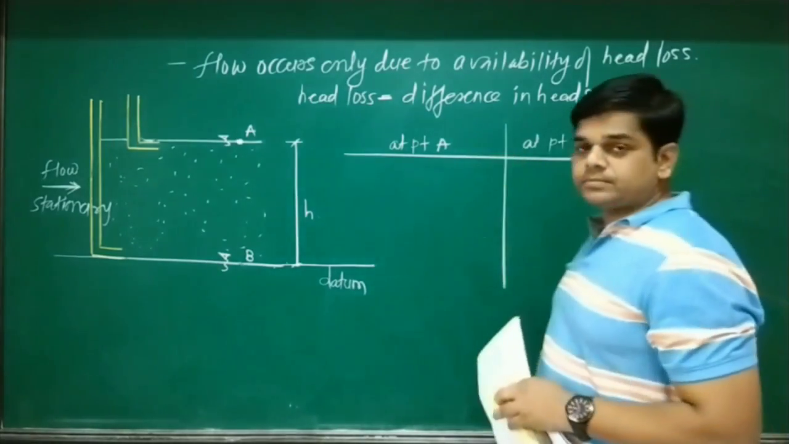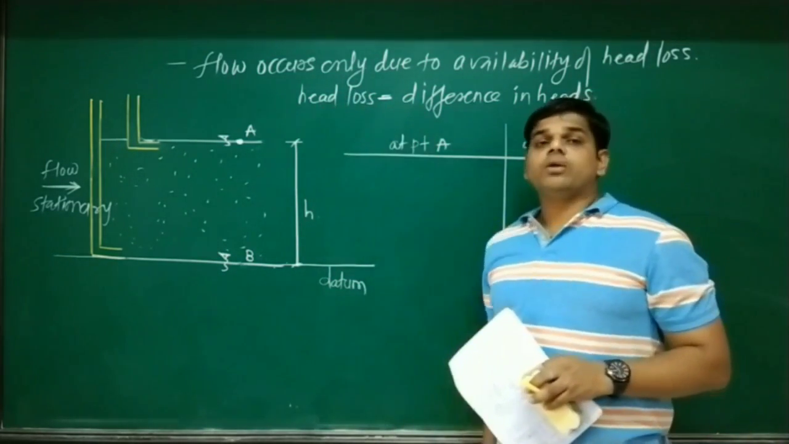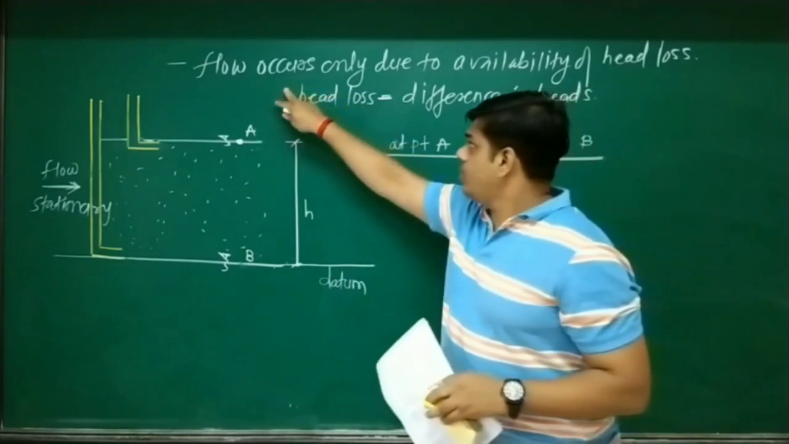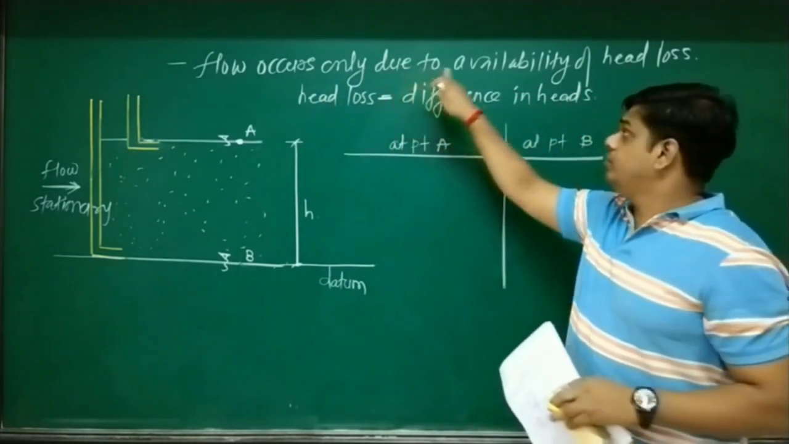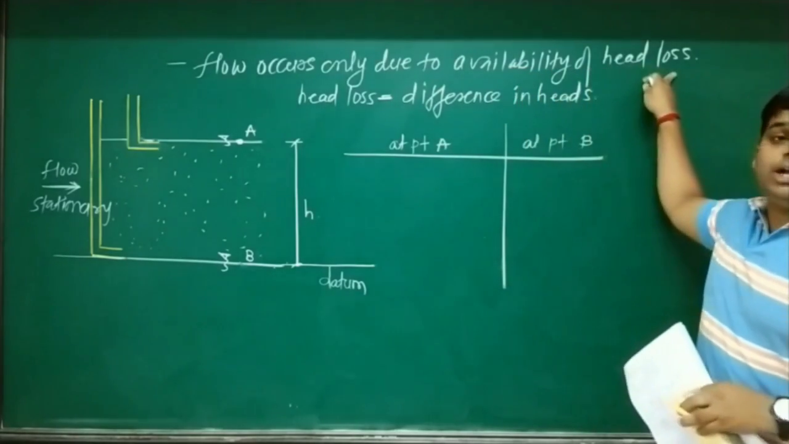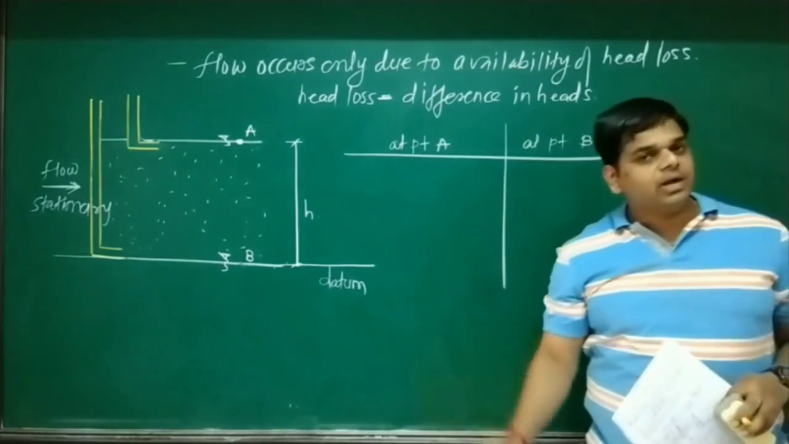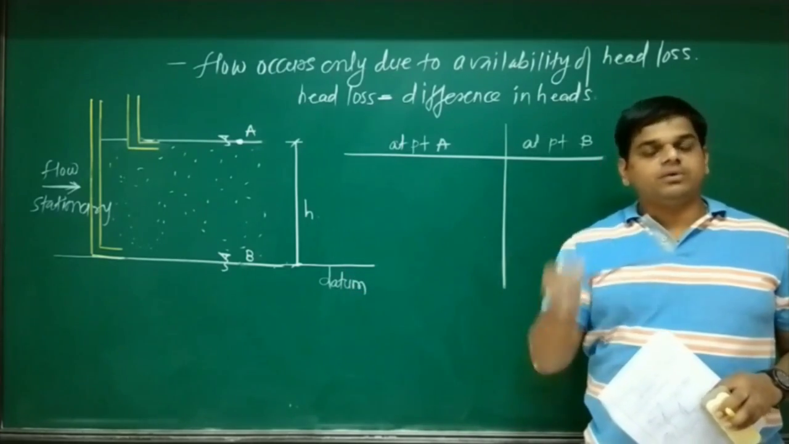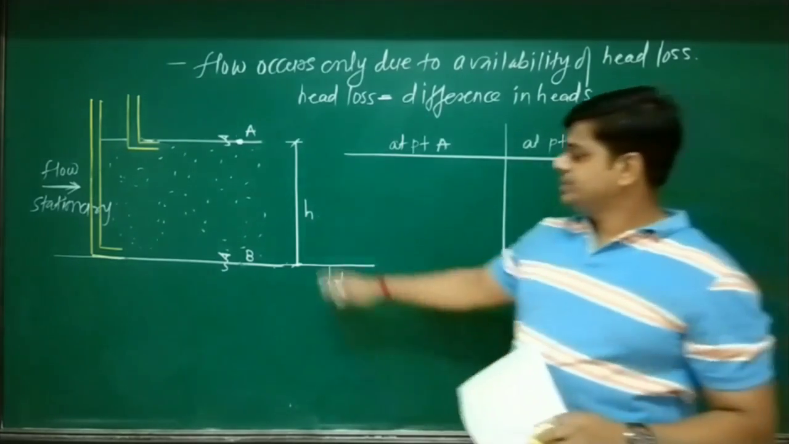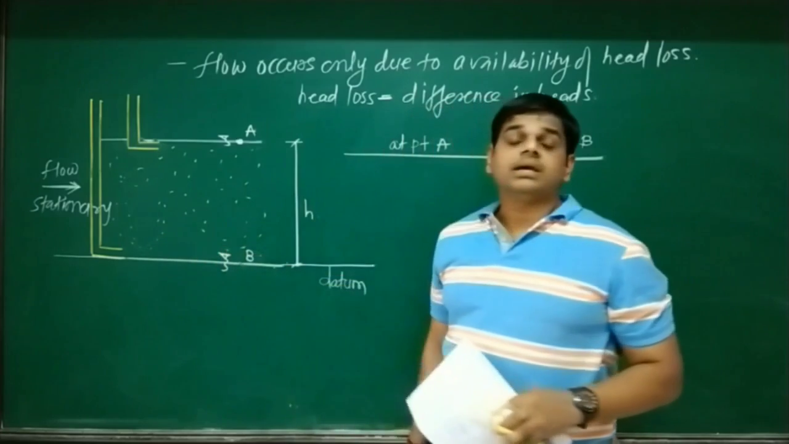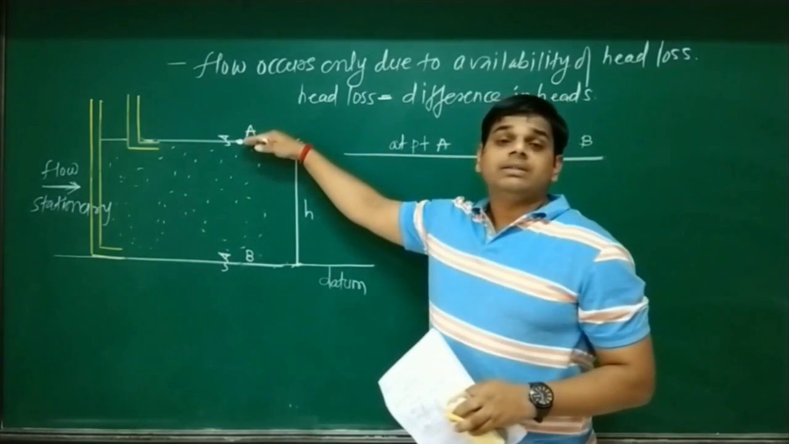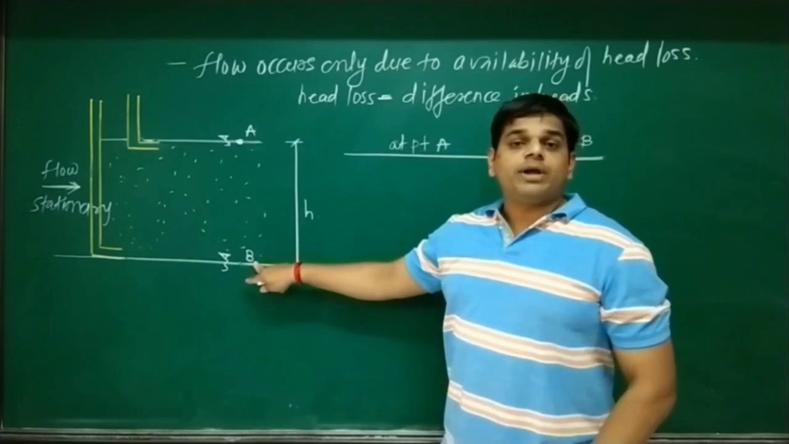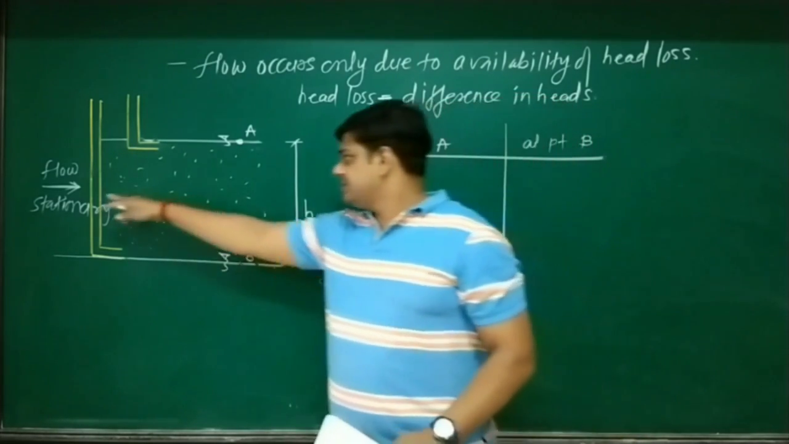Look at the board. This is the condition for flow through a soil mass. Flow occurs only due to the availability of head loss. If there is no head loss, there is no possibility of flow. And we are going to verify that with one example. So look at the board. This is a soil mass. At the top of the soil, there is the location of point A, and at a depth h, the location of point B. And this is the direction of flow.